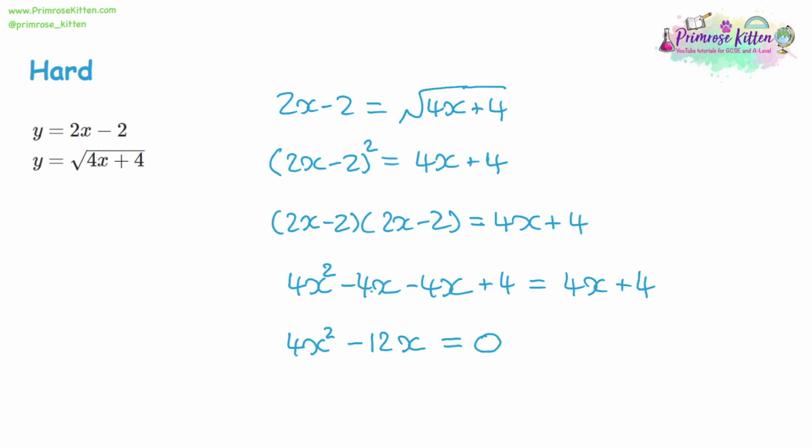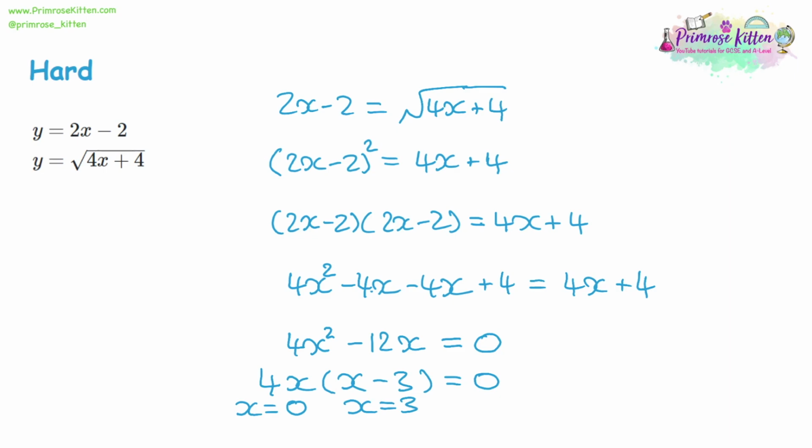Given that we only have 2 terms and the missing one's a number term, this will be a linear factorization. Now we can divide both of these terms by 4, and we can divide them both by x. 4x squared divided by 4x is x, and 12x divided by 4x is going to be 3. So from the bracket, x is going to be equal to 3 to make the bracket equal to 0. And from the outside term, x has to be 0 to make the outside term be 0. So now we have our 2 alternatives for x.